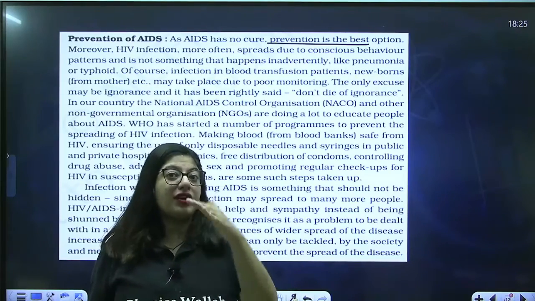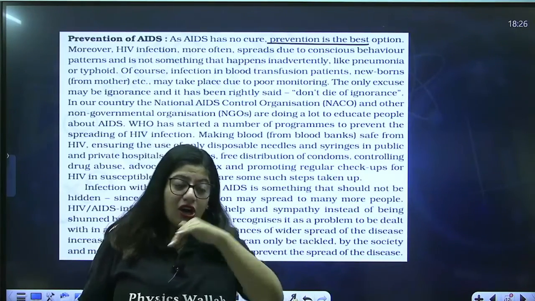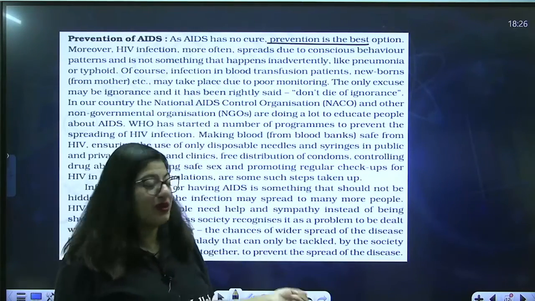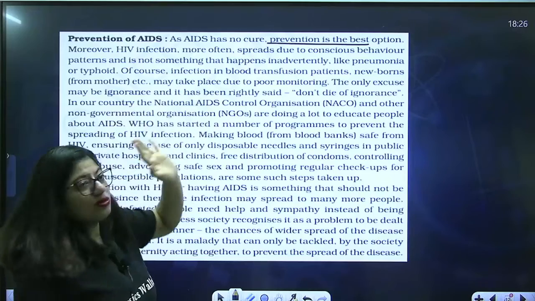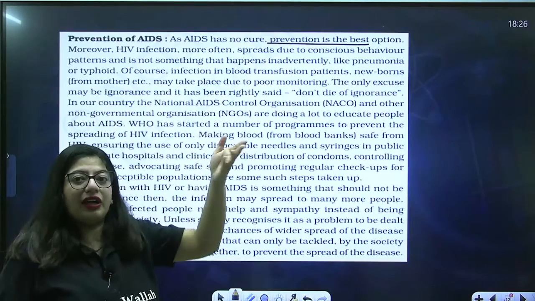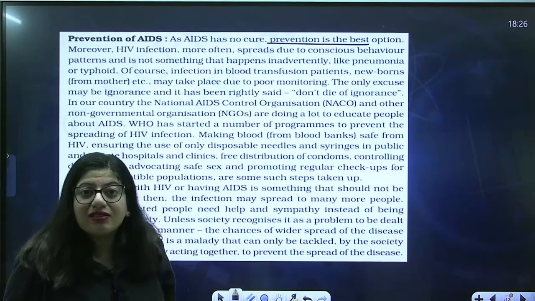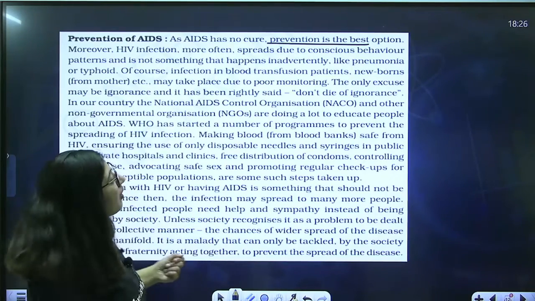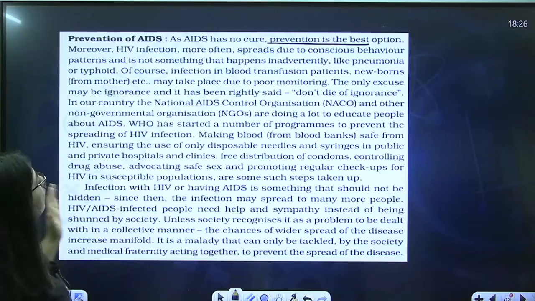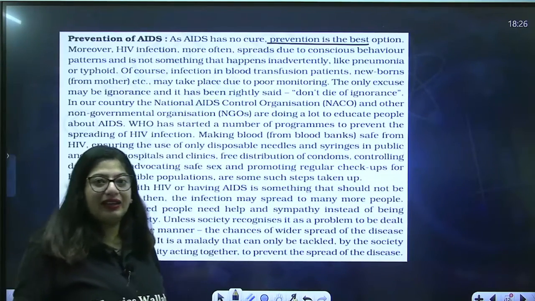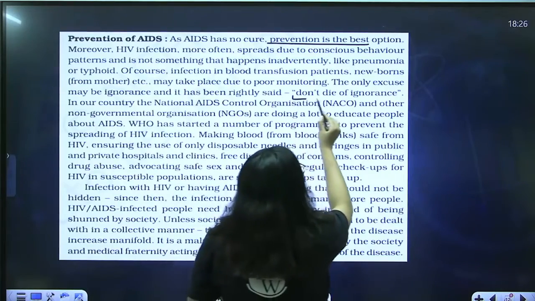So they confirm whether a female has HIV or not. Accordingly, the pregnancy will proceed, right? Otherwise, the baby will also get it. So if, for example, the doctor didn't tell you, that's a kind of poor monitoring. The doctor didn't ask you to have a test, that means it's negligence. The only excuse may be ignorance, and it has been rightly said, do not die of ignorance. So many people die of AIDS due to ignorance, right?